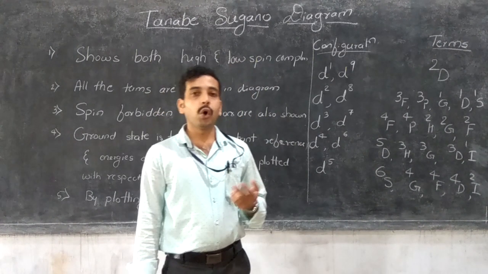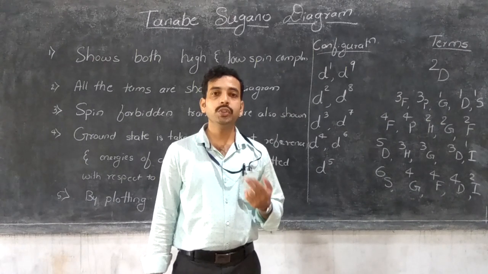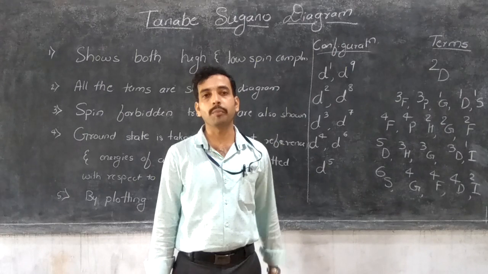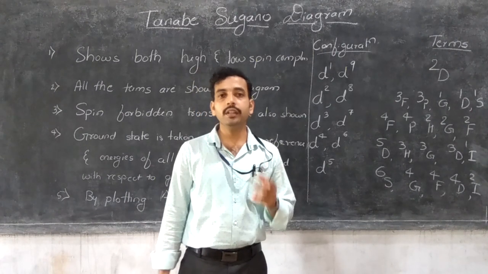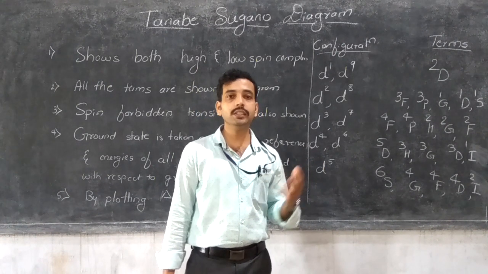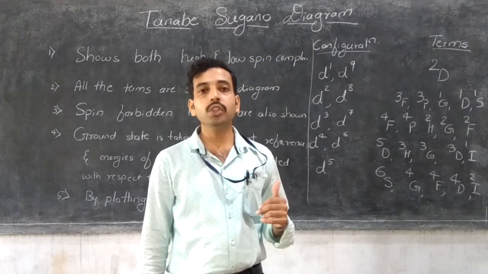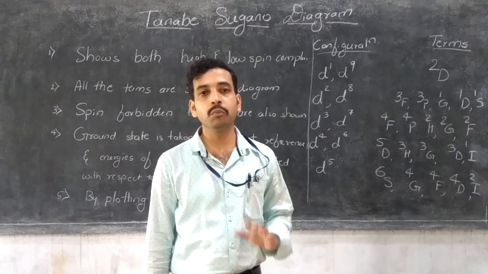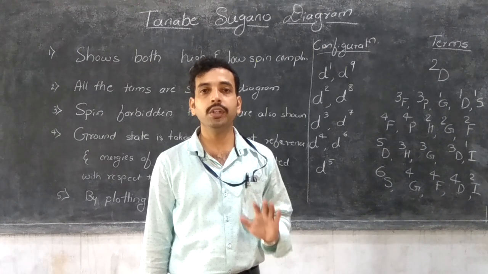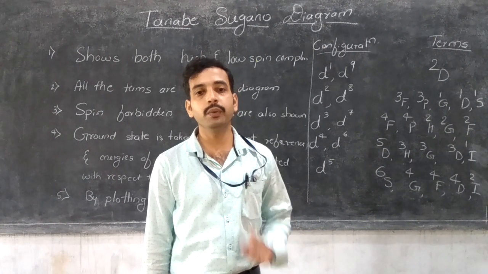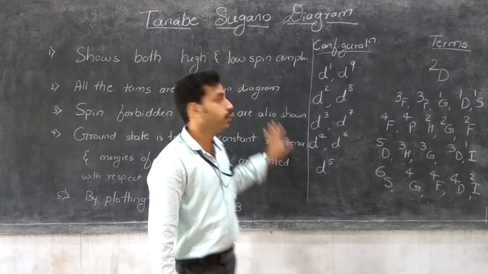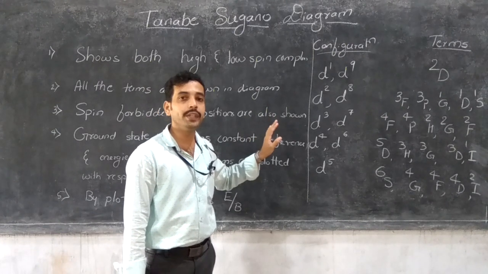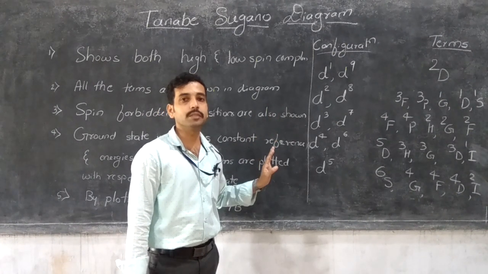Another method is the Orgel diagram. It is also used for the interpretation of electronic spectra of transition metal complexes. But one thing differs: the Tanabe-Sugano diagram allows both qualitative as well as quantitative analysis, but the Orgel diagram is only applicable to qualitative analysis, not quantitative analysis. That's why the Tanabe-Sugano diagram is a very useful energy diagram to interpret the electronic spectra of transition metal complexes.